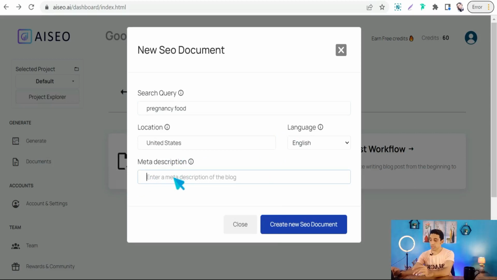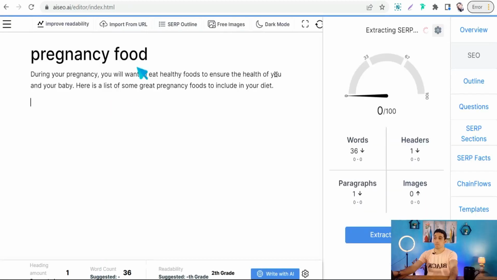So we can type something like a list of pregnancy food you have to know. Okay, for example. And now we create a new SEO document simply and quickly.